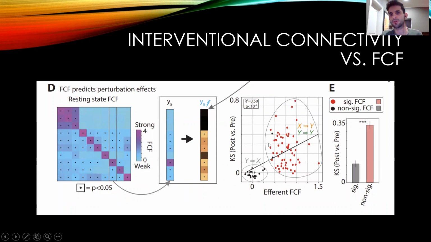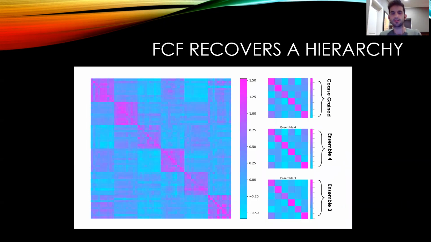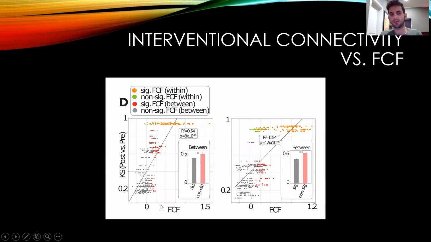To further test this hypothesis, we generated data from a clustered network of inhibitory and excitatory spiking neurons. We showed that the FCF can not only recover the clustered structure of the network, but also that the FCF values are correlated with the interventional connectivity metric that I just described.